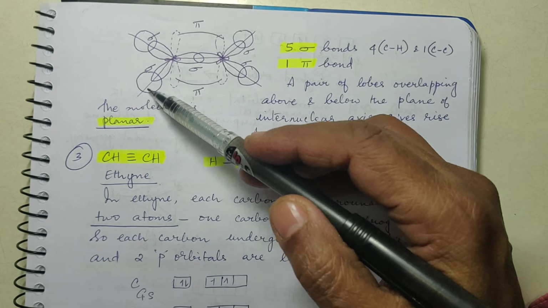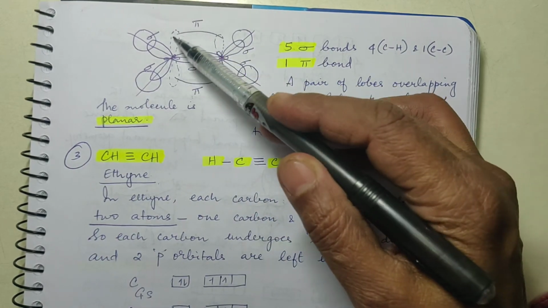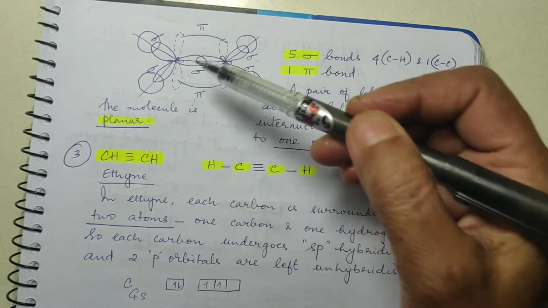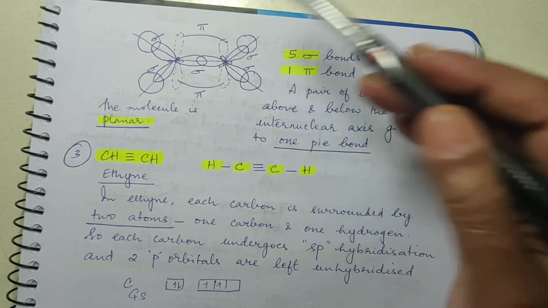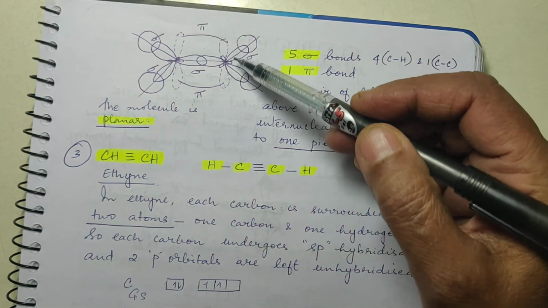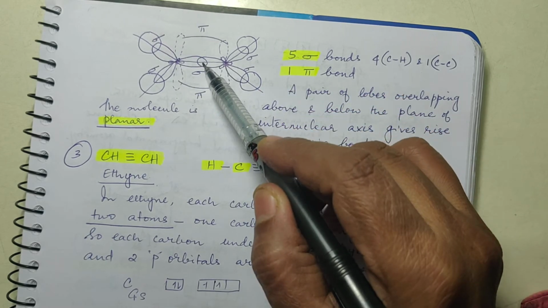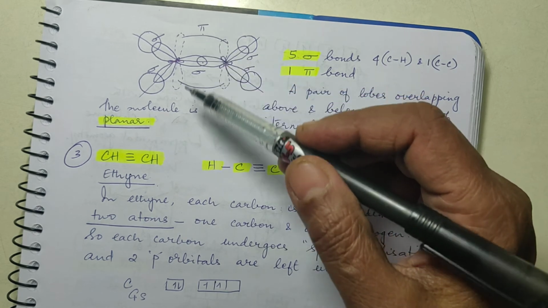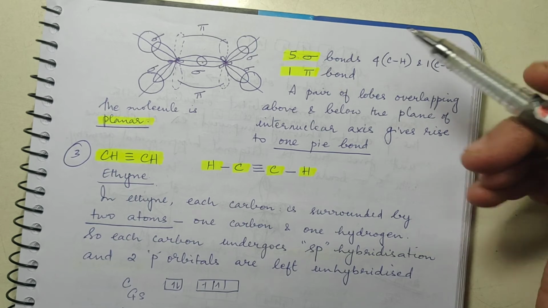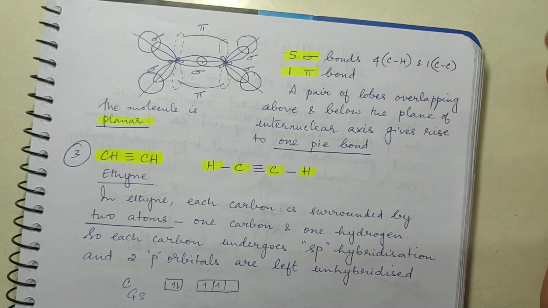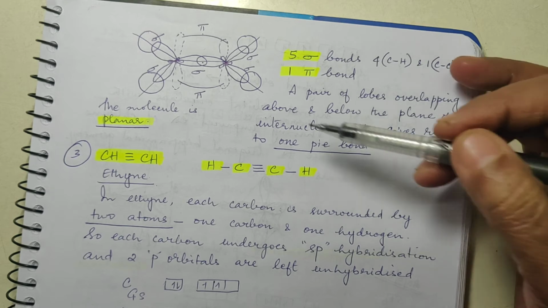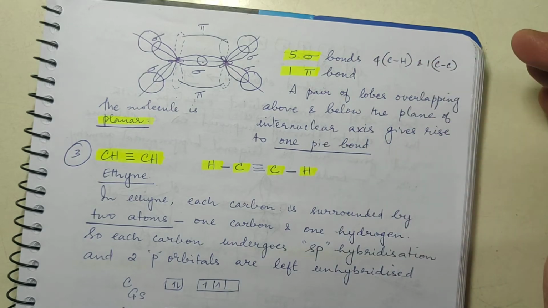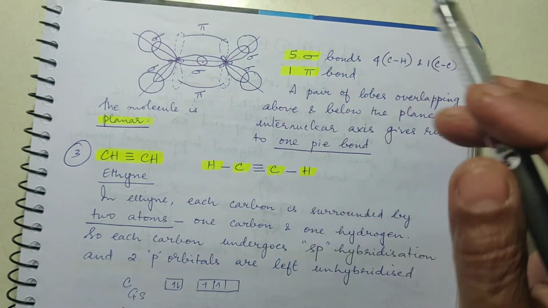The bonds that are formed here are all sigma bonds, and the bond that is formed above and below the plane of internuclear axis, this is the plane of internuclear axis, okay, above and below they are overlapping, and that will result in the formation of pi bond. Now there are 1, 2, 3, 4, 5 sigma bonds, and a set of 2 lobes overlapping above and below will give rise to 1 pi bond. So there are 5 sigma bonds and 1 pi bond, right. A pair of lobes overlapping above and below the plane of internuclear axis gives rise to 1 pi bond, and the molecule is planar.